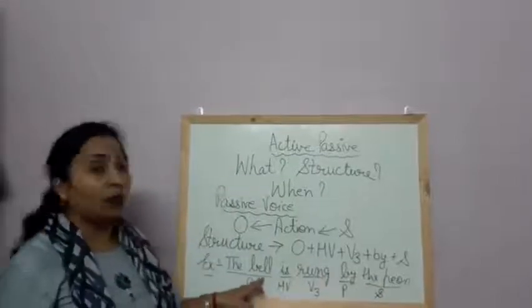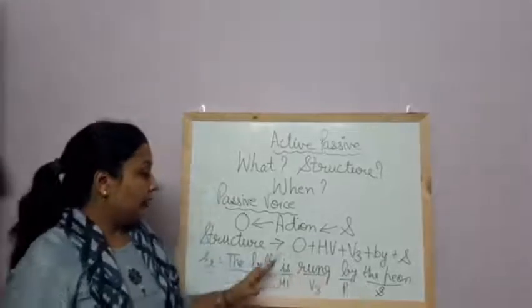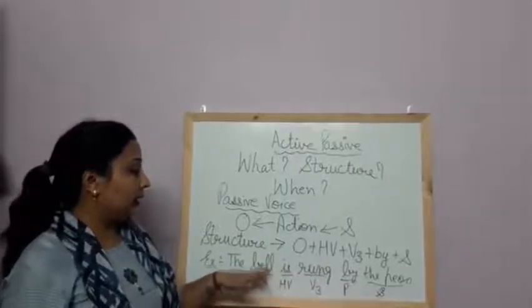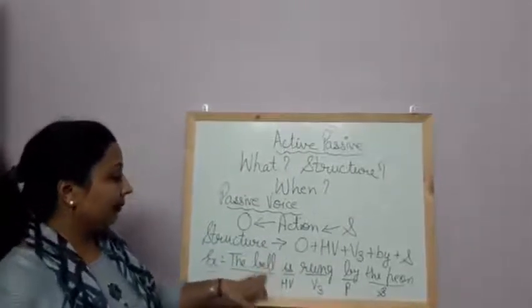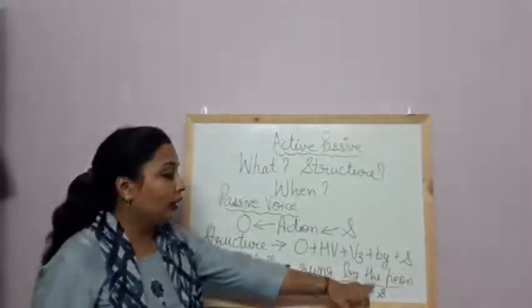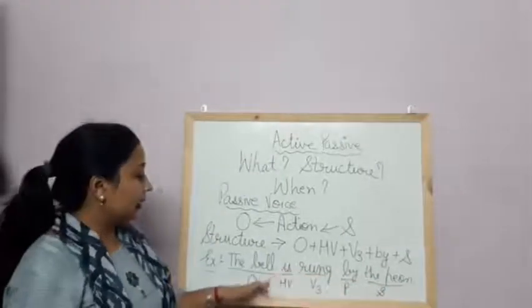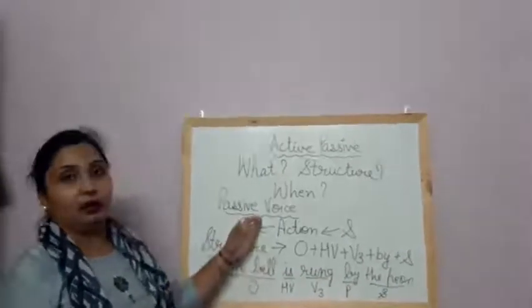Here we are giving more importance to the object rather than the subject. We are interested in the object, means in the bell and the ringing of the bell. We are not interested in who rings the bell, means in the subject. Then the sentence is called in the passive voice.